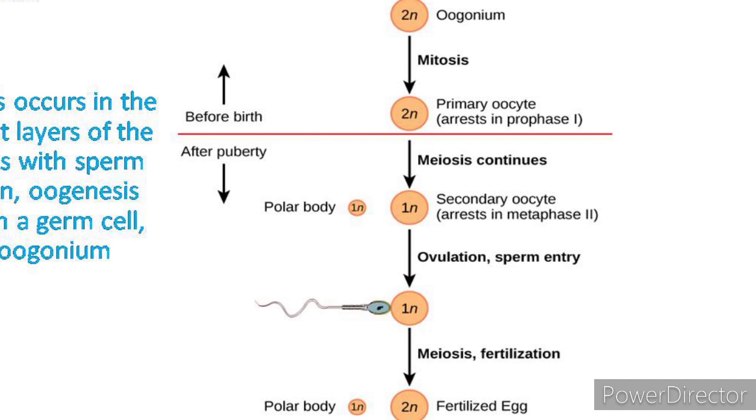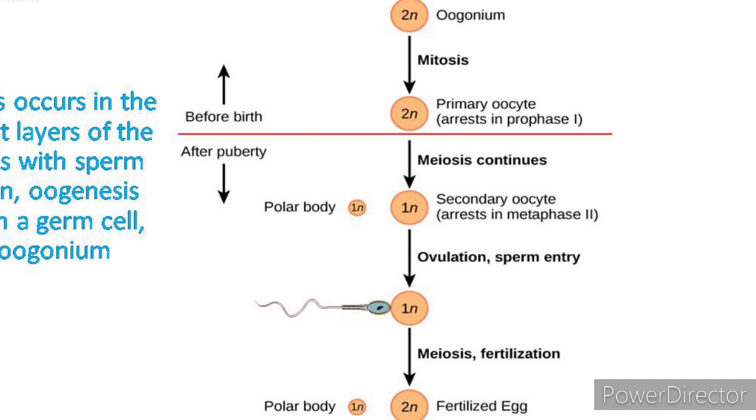At the time of birth, all future eggs are in the prophase stage, and in adolescence anterior pituitary hormones cause the development of a number of follicles in the ovary. This results in the primary oocyte finishing the first meiotic division, and the cell divides unequally, with most of the cellular material and organelles going to one cell. This is called the secondary oocyte, and only one set of chromosomes and a small amount of cytoplasm go to the other cell. This second cell is called a polar body and usually dies. A second meiotic arrest occurs at this time at the metaphase II stage.